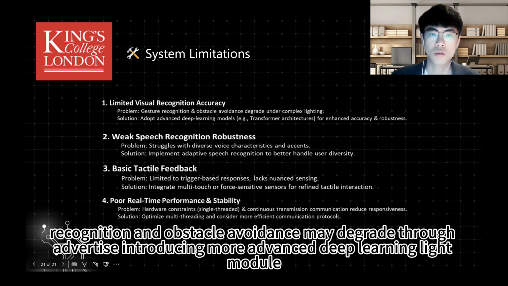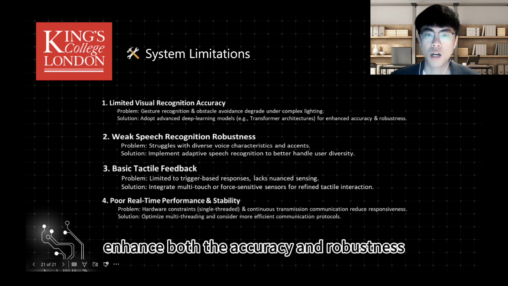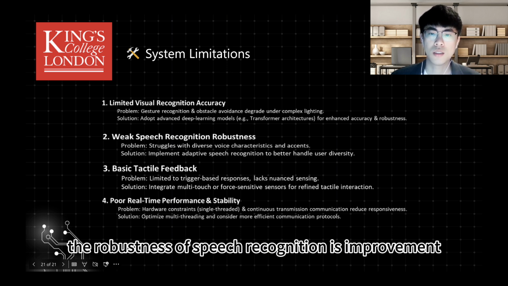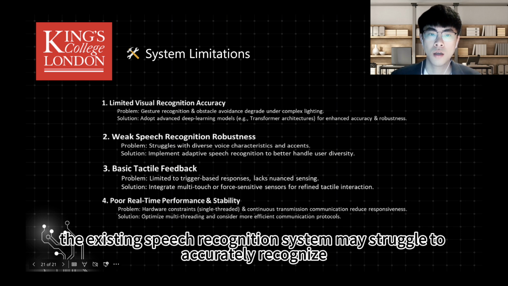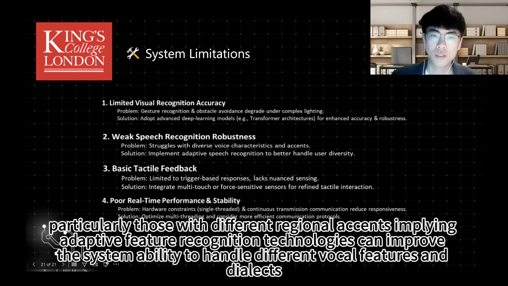To address this, introducing more advanced deep learning models, such as transformer architecture, can significantly enhance both the accuracy and the robustness. Second, the robustness of speech recognition needs improvement. The existing speech recognition system may struggle to accurately recognize speech from different users, particularly those with different regional accents. Employing adaptive speech recognition technologies can improve the system's ability to handle different vocal features and dialects.